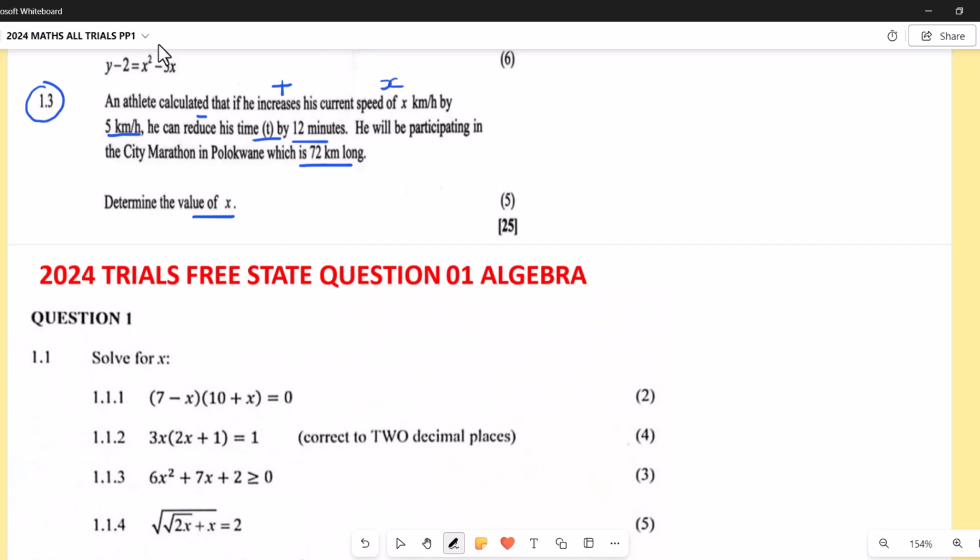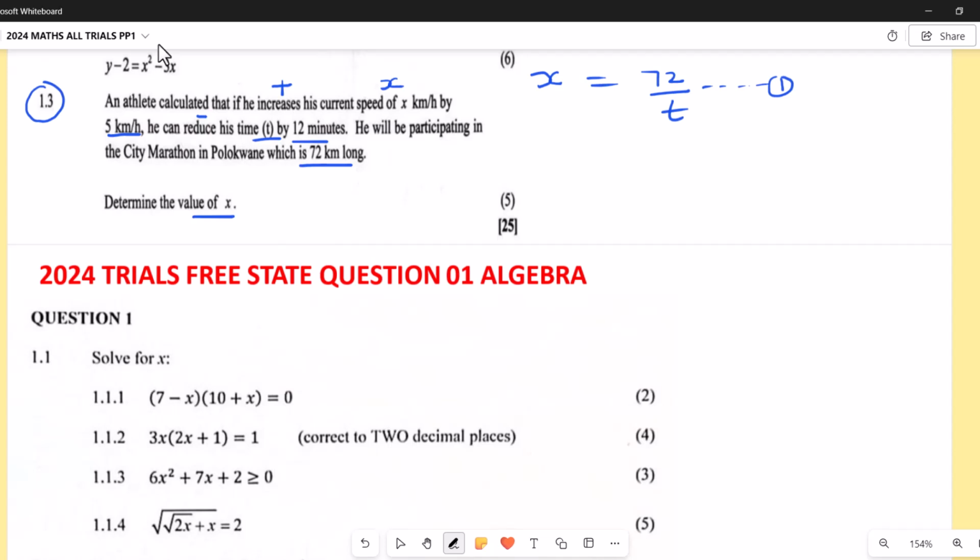Now, if they talk about speed, you know, speed equals distance over time. So in this case, before the changes, we can see that the speed is x. Speed equals distance, which is 72 kilometers, over time. Let's just put t. Now we can say this is equation 1. Let us now put the changes.